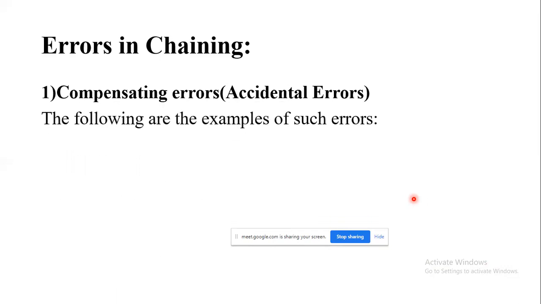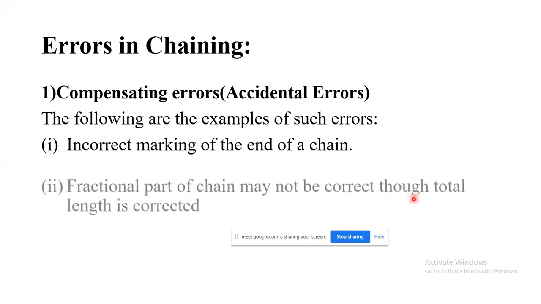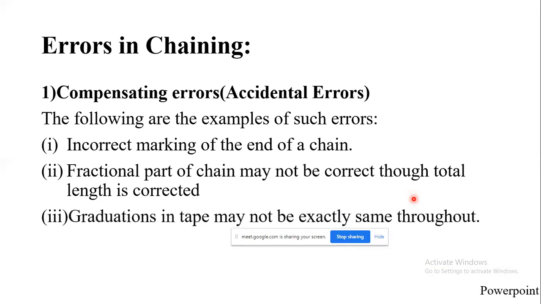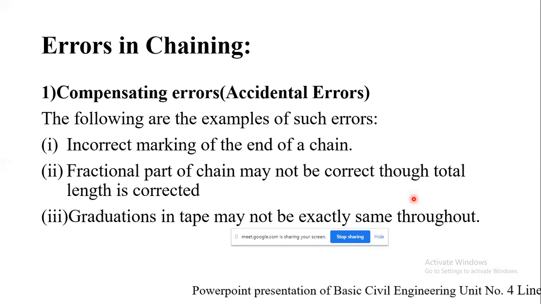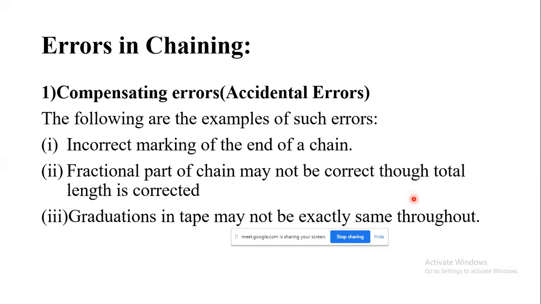So first is compensating errors, which are also called accidental errors. Following are the examples of such errors: incorrect marking of the end of a chain, then the fractional part of a chain may not be correct though the total length is correct. That is nothing but you're dealing with compensating error. Then graduations in the tape may not be exactly the same throughout.